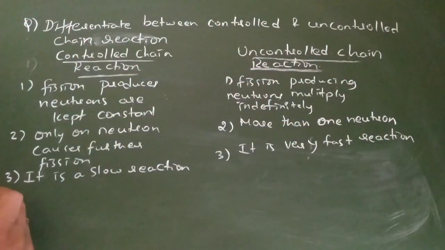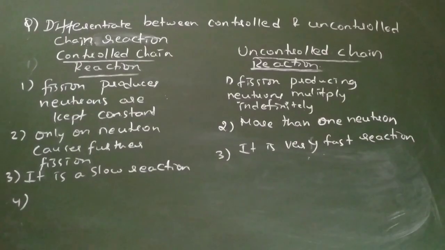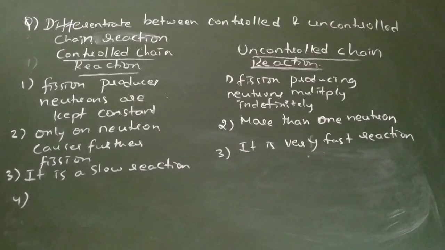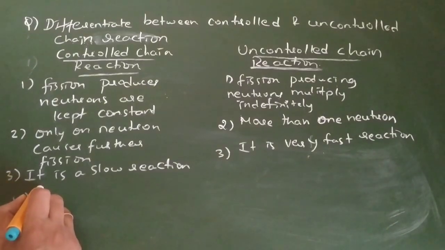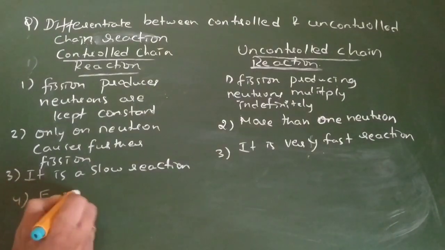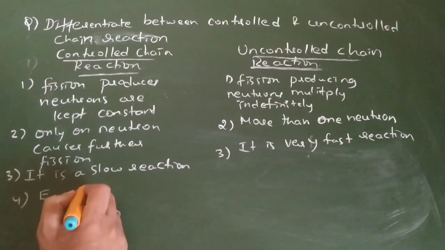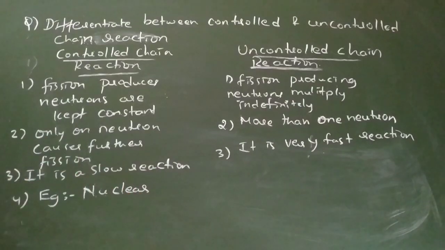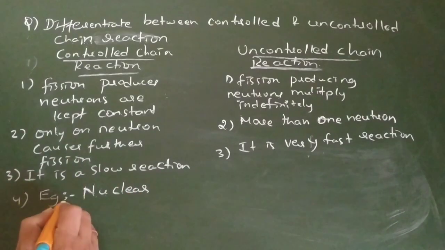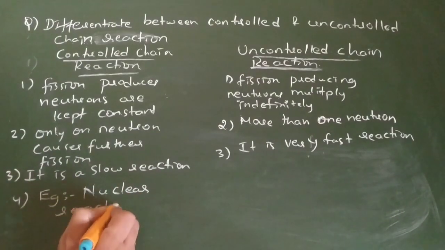Then one more point I can add up here. What is that? Here, what is the cause? For example, you can write: it works on the principle of a nuclear reactor, which is the easiest way to remember.